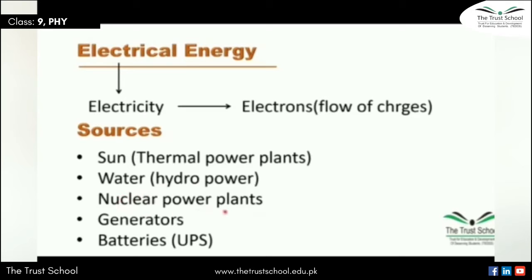Nuclear power plants, in which we use atoms and different chemical reactions to generate electricity. Then there are generators and batteries. A very good example of a battery from which we can get electrical energy is UPS. So these are some sources of electrical energy.